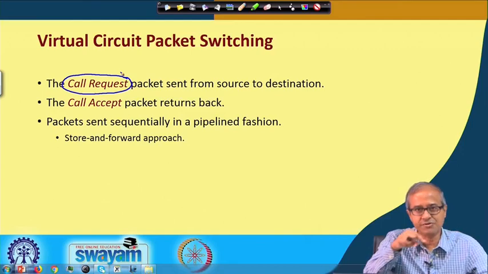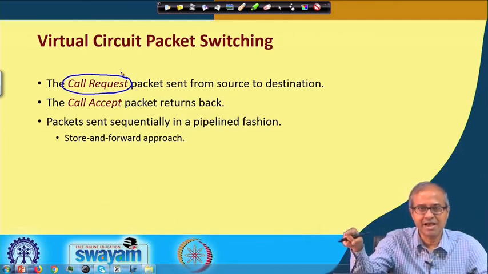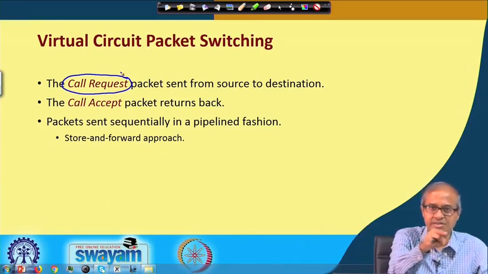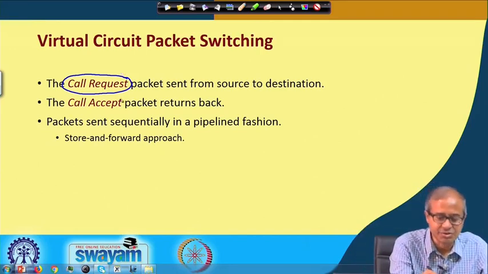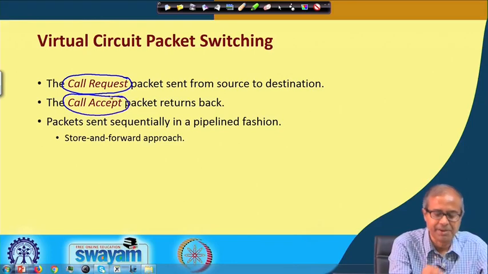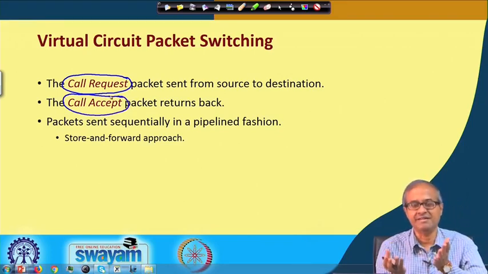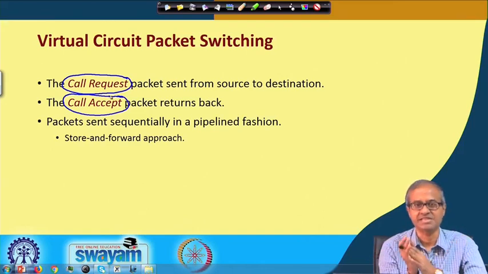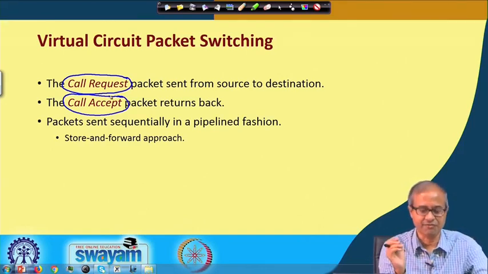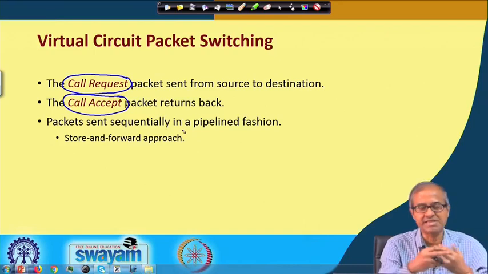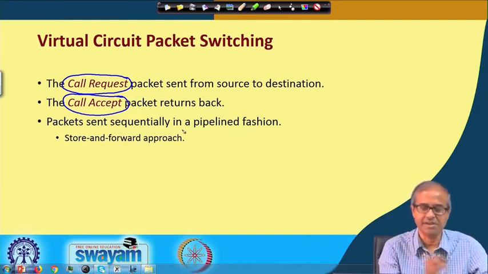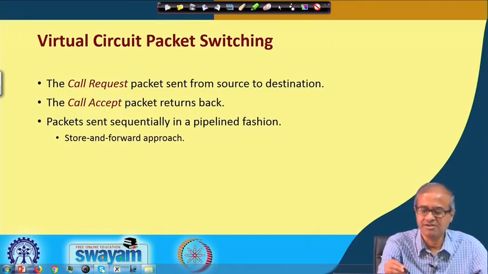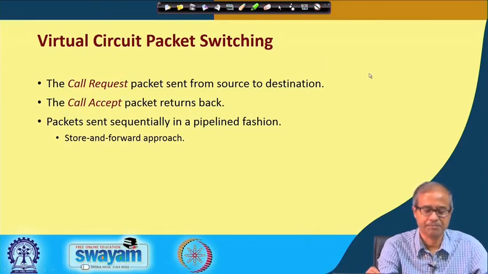Now, once the virtual circuit has been established, an acknowledgement signal or packet will be traversing along the same path back. This is called a call accept packet. So, that the sender and all the intermediate nodes will know that the circuit has been established. Now, the packets can flow. Now, the packets can be sent sequentially one after the other in a pipeline fashion using store and forward approach. This is how virtual circuit will work.